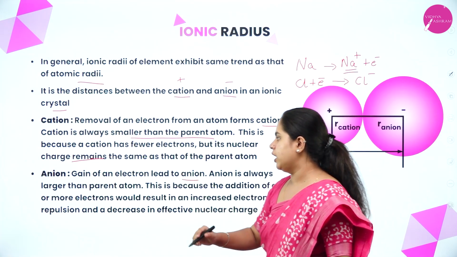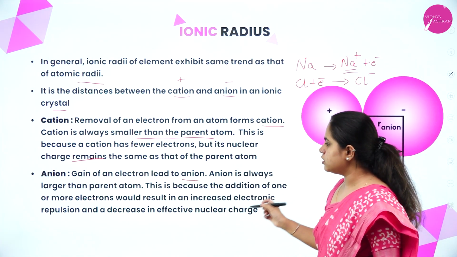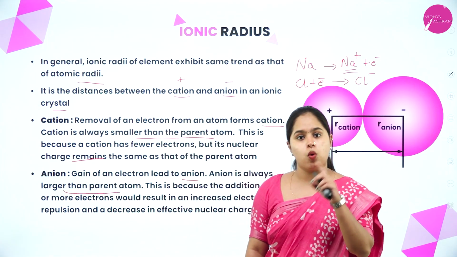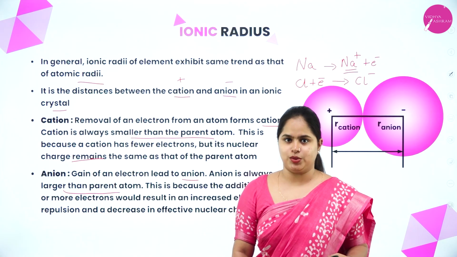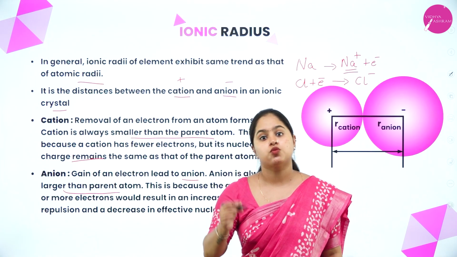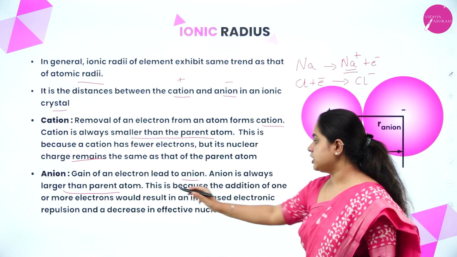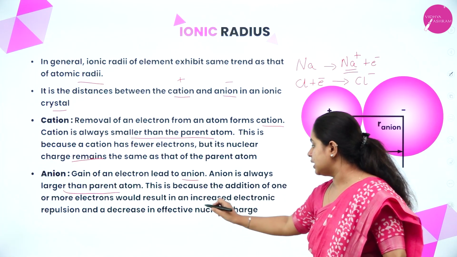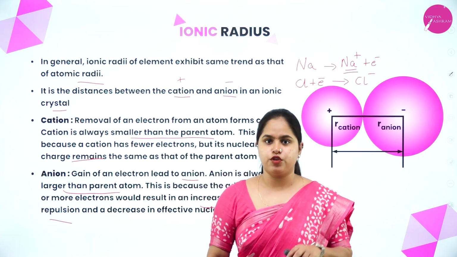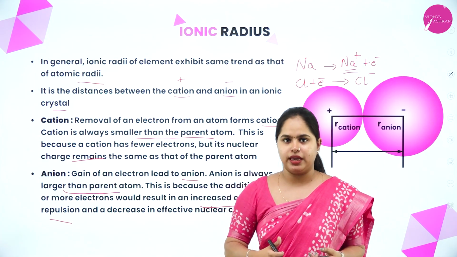Now about anion. Gain of one electron leads to the formation of an anion, and an anion is always larger than the parent atom, because one electron is being added to it. The atom is gaining one electron. So one more electron is being added. This is because the addition of one more electron results in increased electronic repulsion. Already a few electrons will be there, and one more electron is being accepted.